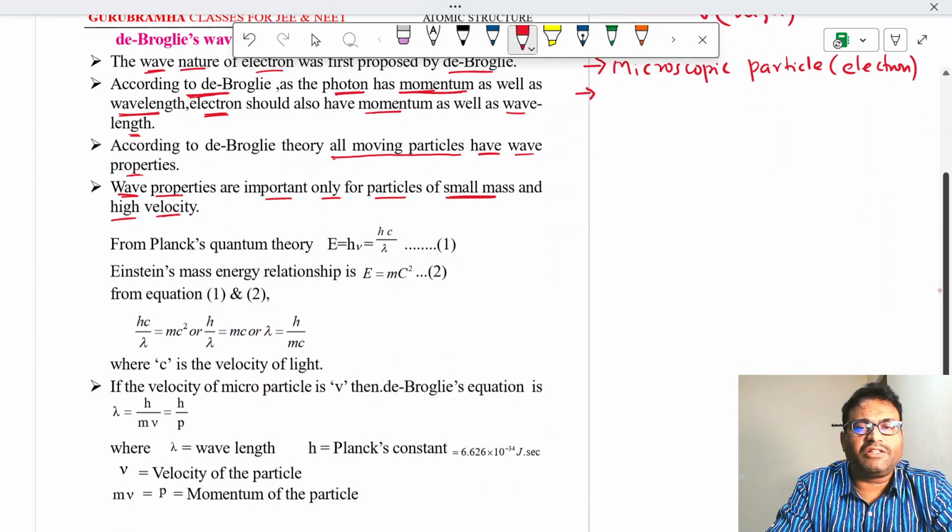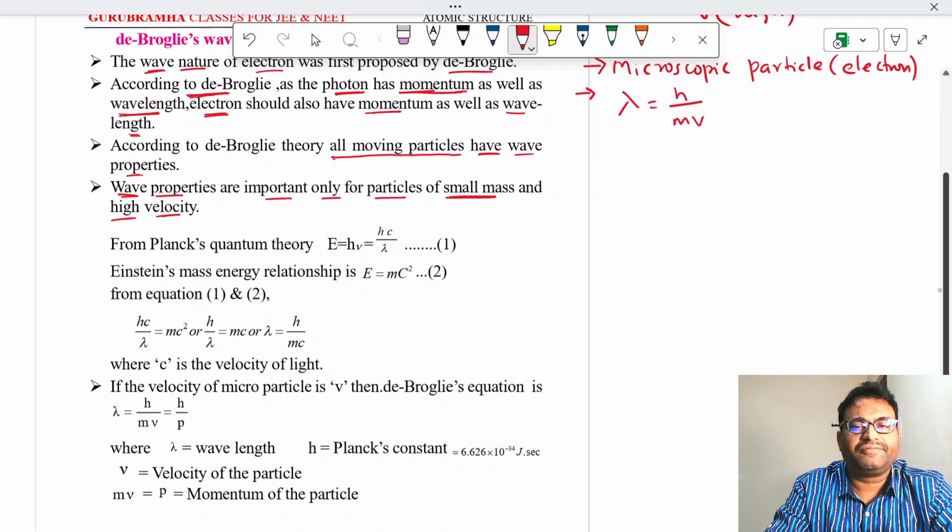So to represent mathematically the wave nature of this microscopic particle, Max Planck derived a relation, a formula to find the wave nature in terms of wavelength. He derived a formula: lambda is equal to h by mv. Lambda is wavelength.